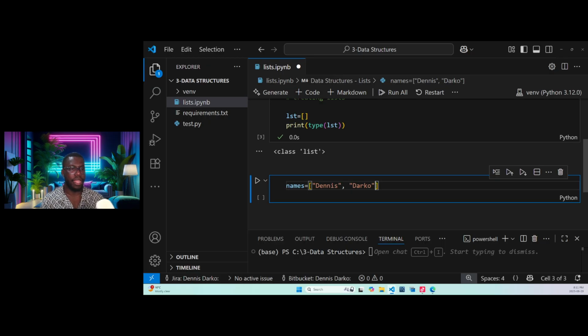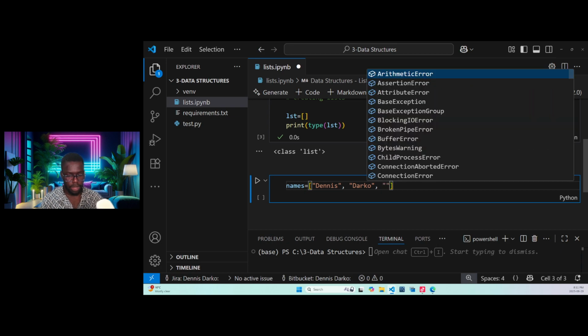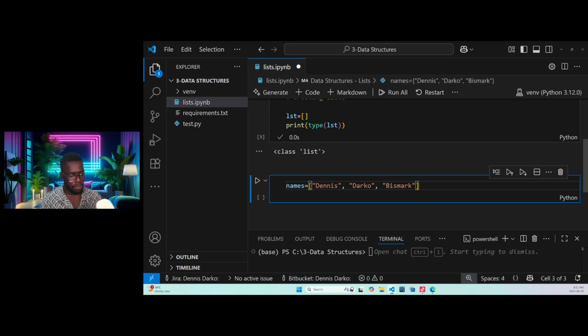Okay, so Dennis is a string, Darko is also another string. So let's put another one, Bismarck. So I didn't bring the bracket. So let's say Bismarck. Okay, all right. Now Bismarck too is another string, isn't it? Now let's change the data type. I can say comma, I can say 1, I can say 2, I can say 3, I can say 4, I can say 5. So here basically we are just using two different data types.